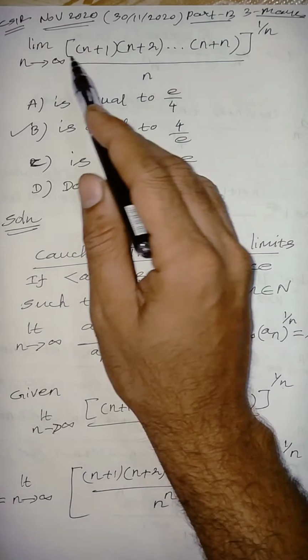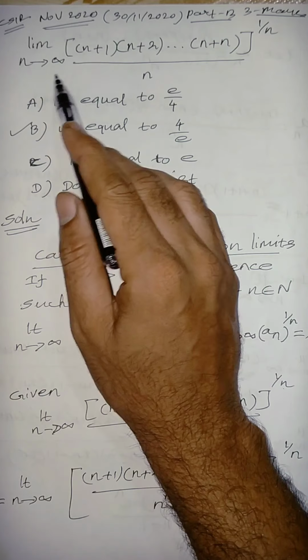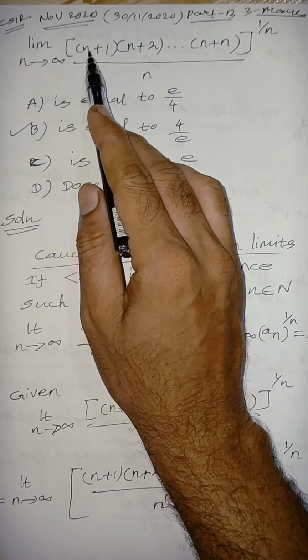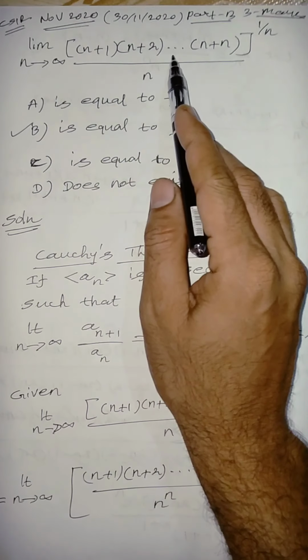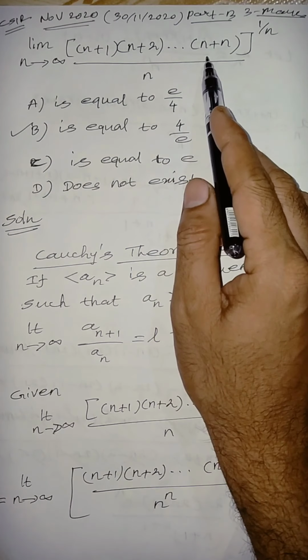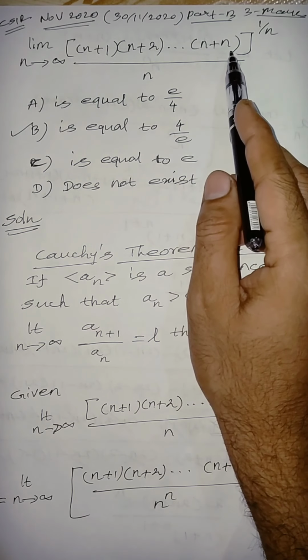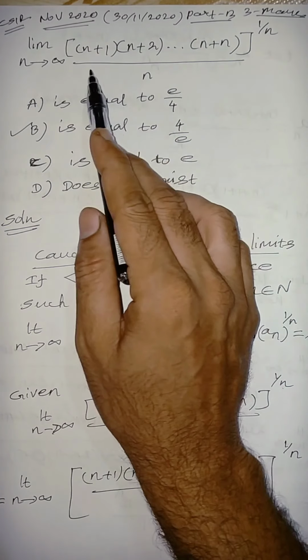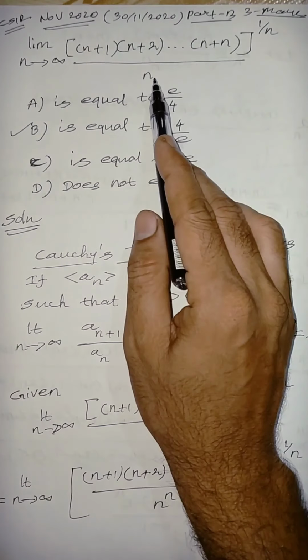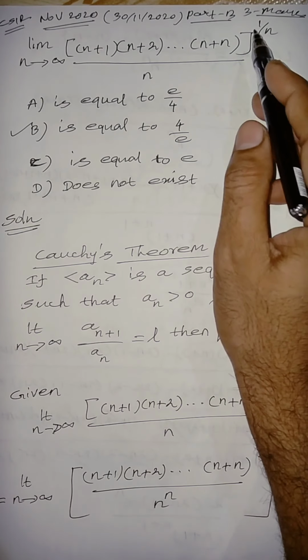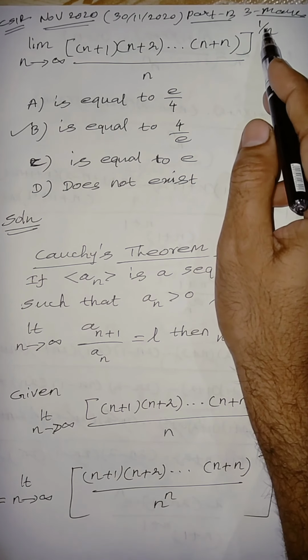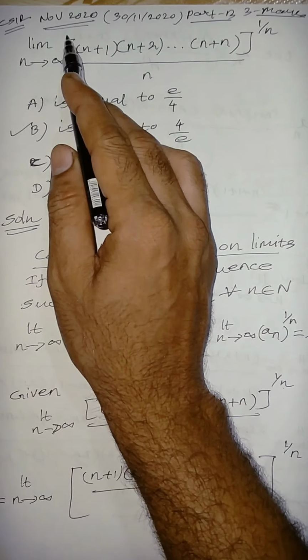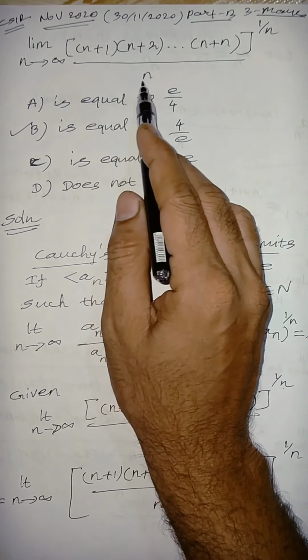The question is limit n tends to infinity of (n plus 1)(n plus 2) and so on up to (n plus n), whole to the power 1 by n, whole divided by n. So the 1 by n is for this only, not for this.